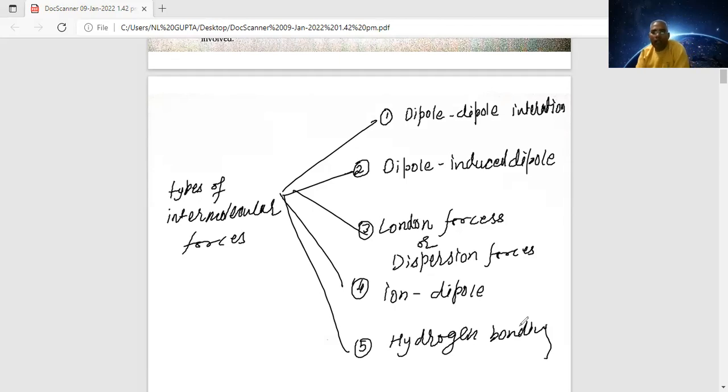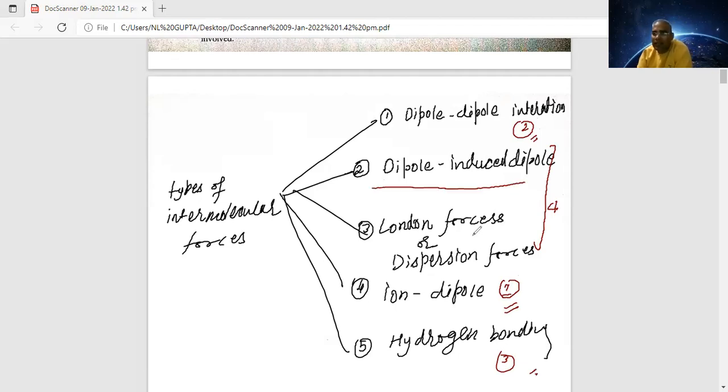Now, when you are talking about the order of strength, after understanding, you will be able to place them. This is the first category: ion-dipole is the strongest one. Then the middle one, in the third position, is hydrogen bonding, and the remaining ones, dipole-induced dipole and London forces, come in the fourth position on the strength. Dipole-induced dipole is very weak.